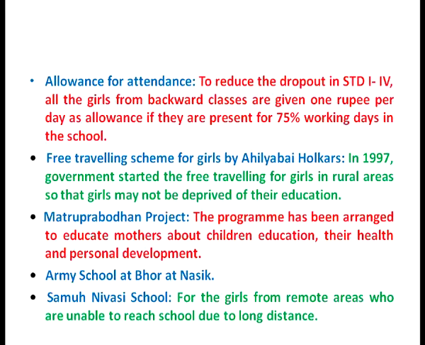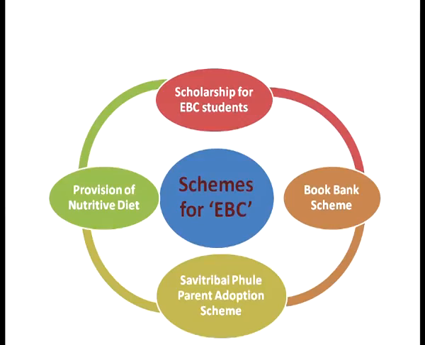Then another scheme for girls is Samuh Nivasi school. These Samuh Nivasi schools are for the girls from the remote areas who are unable to reach school due to long distances. Due to the long distance between their home and the school, these Samuh Nivasi schools have been established in the state of Maharashtra so that the girl child could not be deprived of elementary education. So, these were the schemes for the girl child in the state of Maharashtra for achieving the target of universal elementary education.